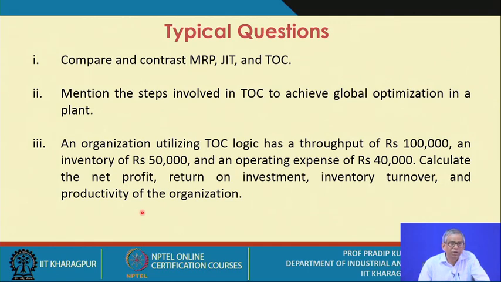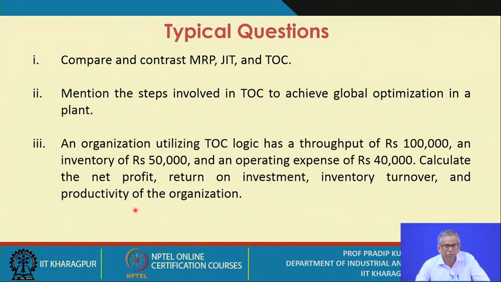And obviously when you refer to the improvement in financial performance with the application of the TOC approach, we are referring to the financial performance of the entire system or the entire plant. So that's why global optimization is the most critical issue.